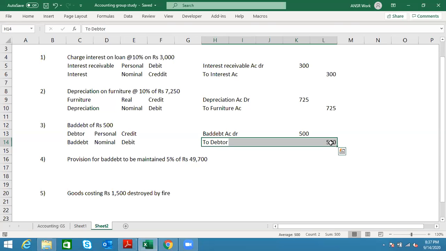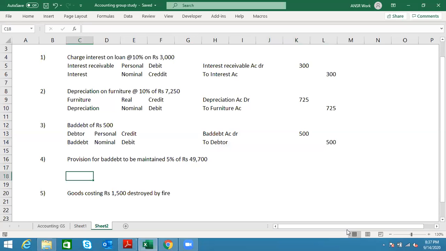Got it. Let me go back to the transaction now. Very clearly and repeatedly I said one of the accounts is provision for bad debt. What is the other aspect in this transaction? Bad debt account. Exactly.